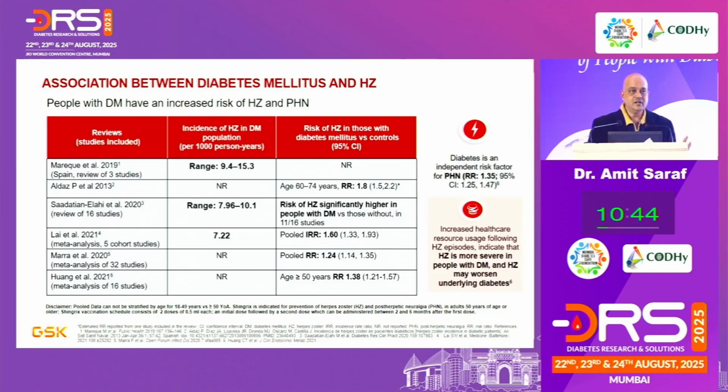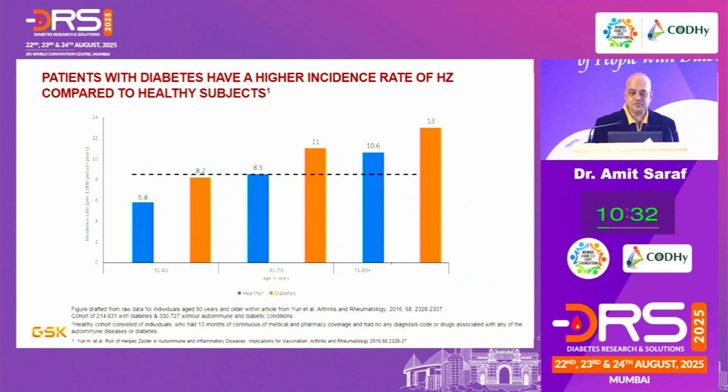It's all being shown. All these reviewers, over their past experience, have put on paper that diabetes is an independent risk factor for herpes and thereby post-herpetic neuralgia, the PHN. Patients with diabetes have a higher incidence of herpes zoster as compared to healthy individuals. And these are healthy individuals. So anybody who has diabetes automatically, if you see the graph, has a higher scale.